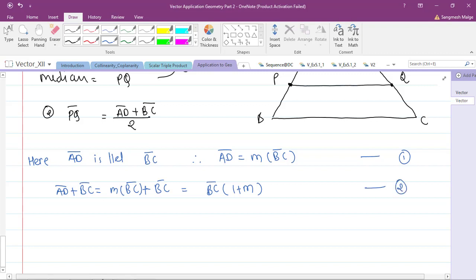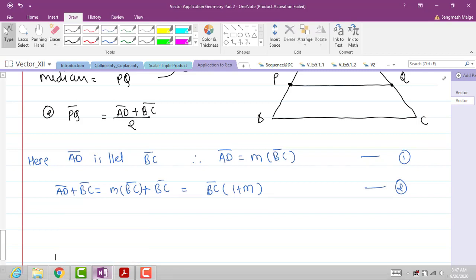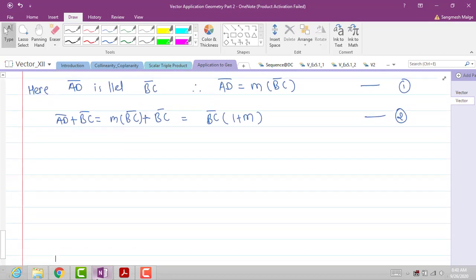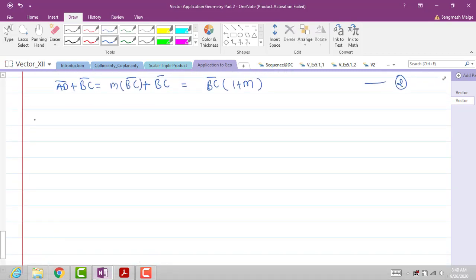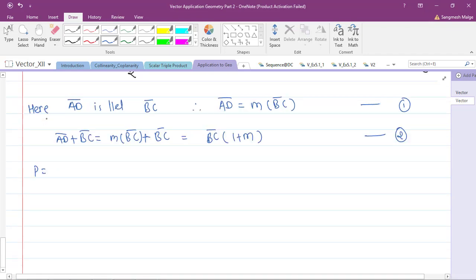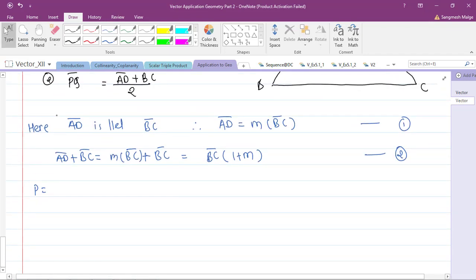Okay, now can we have the position vectors of P and Q? As P is the midpoint of the segment AB, I am definitely writing P bar as A bar plus B bar by 2. This is my point P. And what about Q bar? Q bar will be, it is the midpoint of DC, so it is D bar plus C bar by 2.